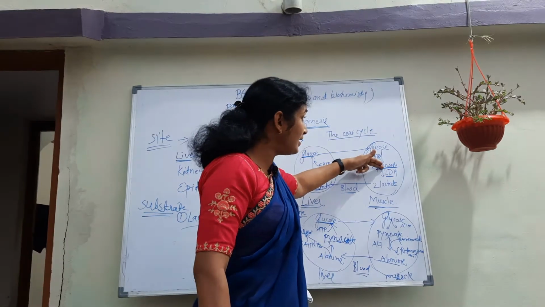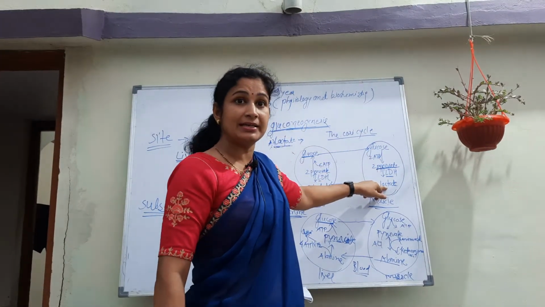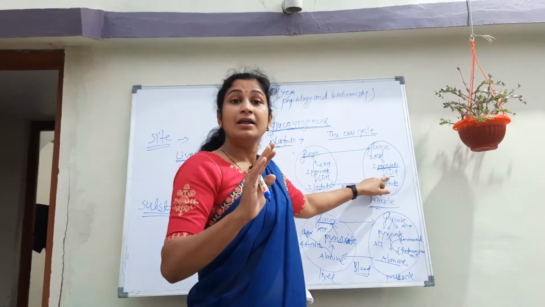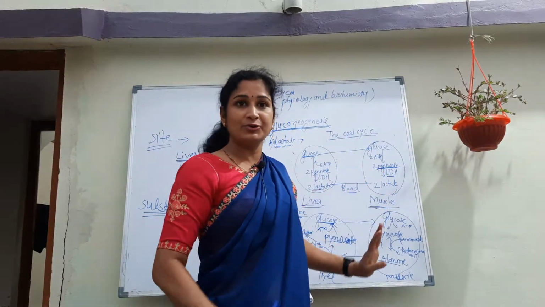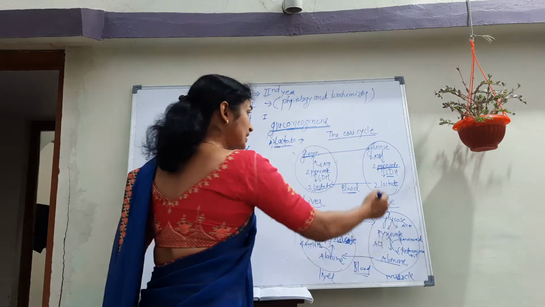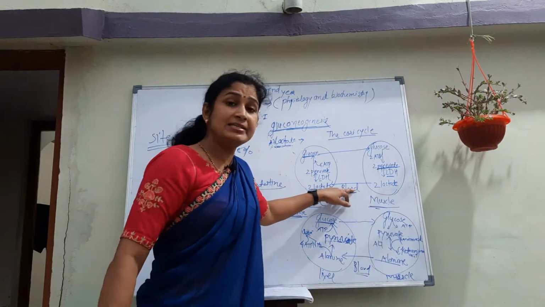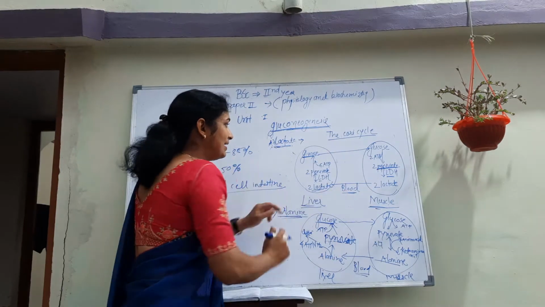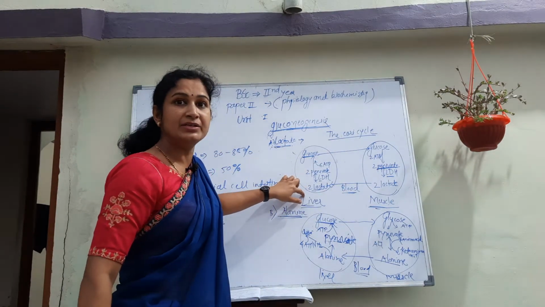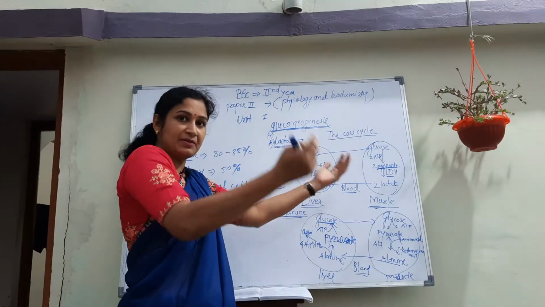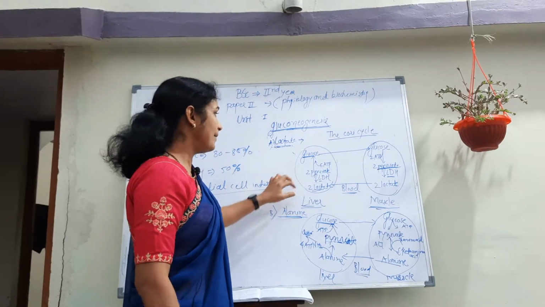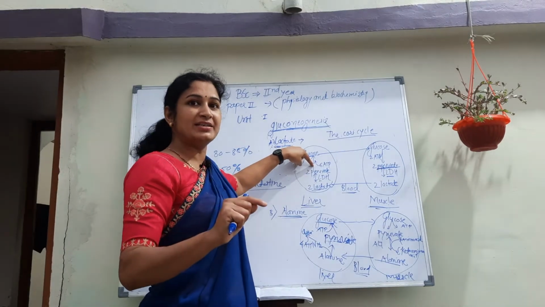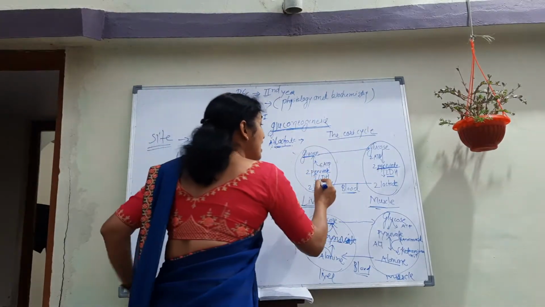Then this pyruvate gets converted into lactate by the action of LDH, lactate dehydrogenase, that is the enzyme. Okay. Then this lactate is released into the blood, and this lactate is taken up by the liver. Liver pulls in the lactate. Then this lactate is converted into pyruvate by the action of LDH.